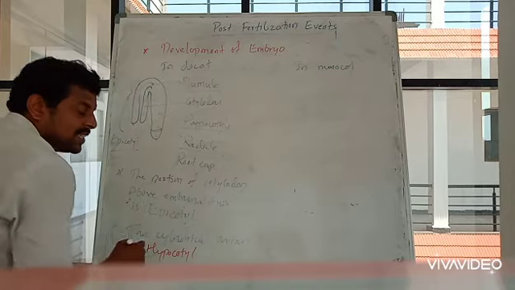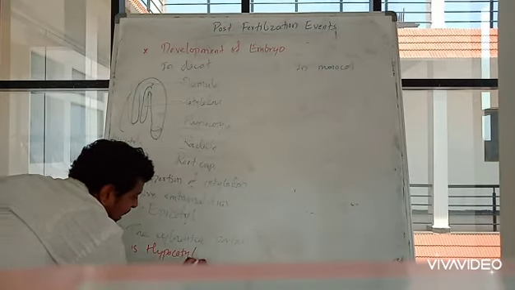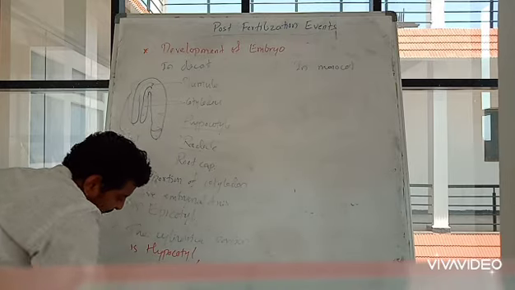Okay, so this hypocotyle region contains radicle.